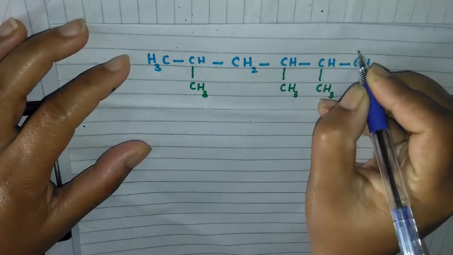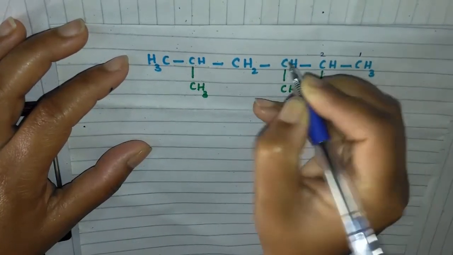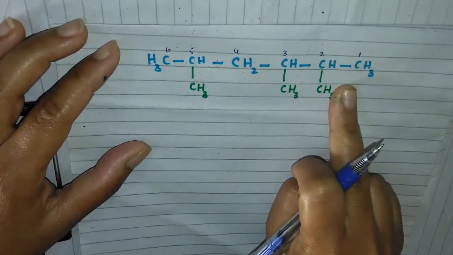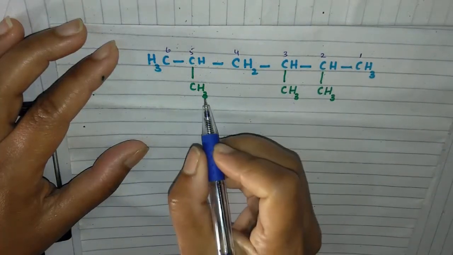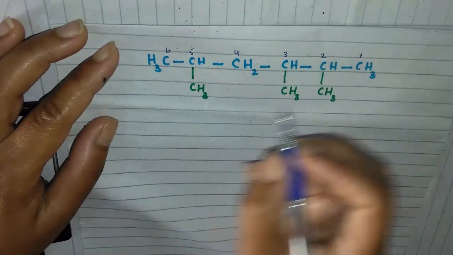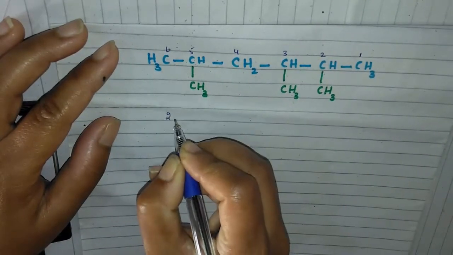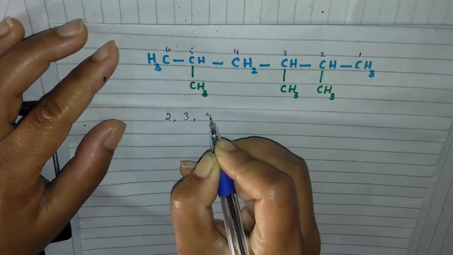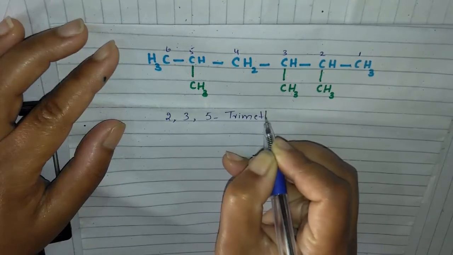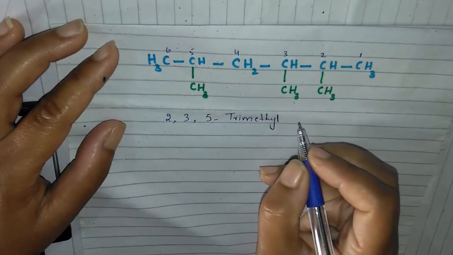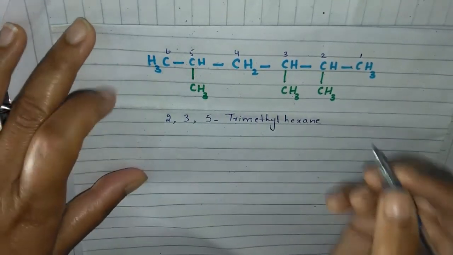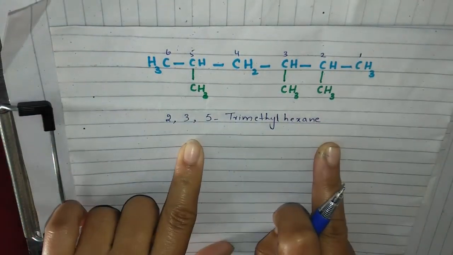Okay, start numbering 1, first carbon, second, third, fourth, fifth and sixth. 6 carbon are present, it means the parental compound is hexane. Okay, substituents are same. Again we will repeat their number and write the prefix tri. 2, 3, 5 hyphen tri, because 3 methyl are present, trimethyl, and the name of parental compound is hexane. We will write it at the end. Okay, now these are the names.